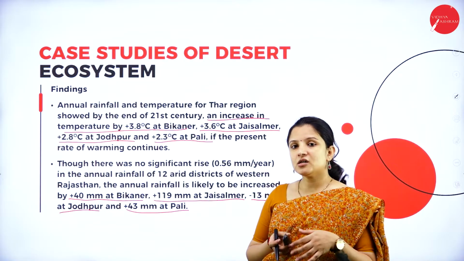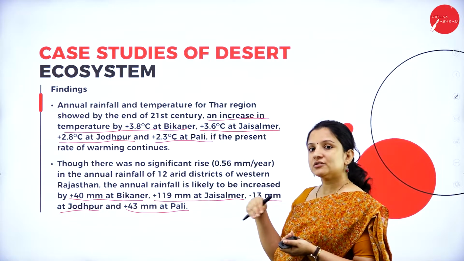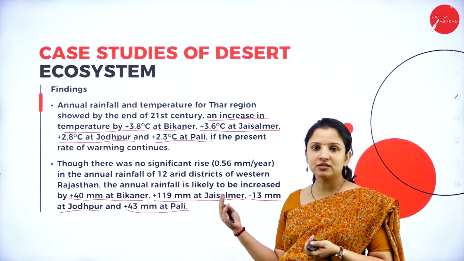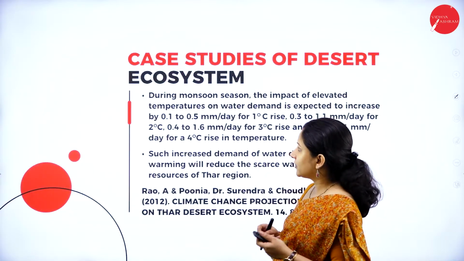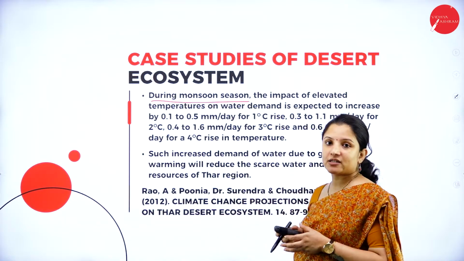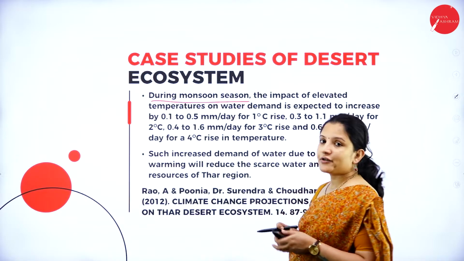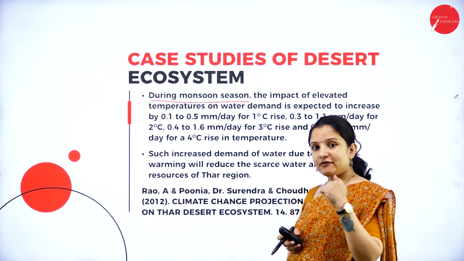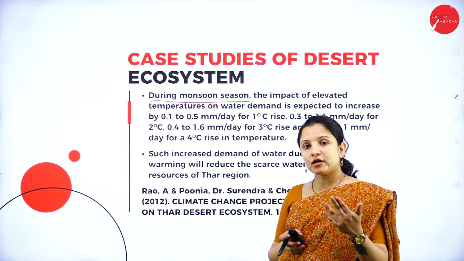But in the coming years, when they went in for the study, they noticed that in some of the regions there was a slight increase in the annual rainfall, and some of the regions had a decrease, especially Jodhpur, which had a decrease in annual rainfall. So during the monsoon season, the increase in temperature led to water demand. Why? Even though annual rainfall increases, if the temperature is also high, what will happen?